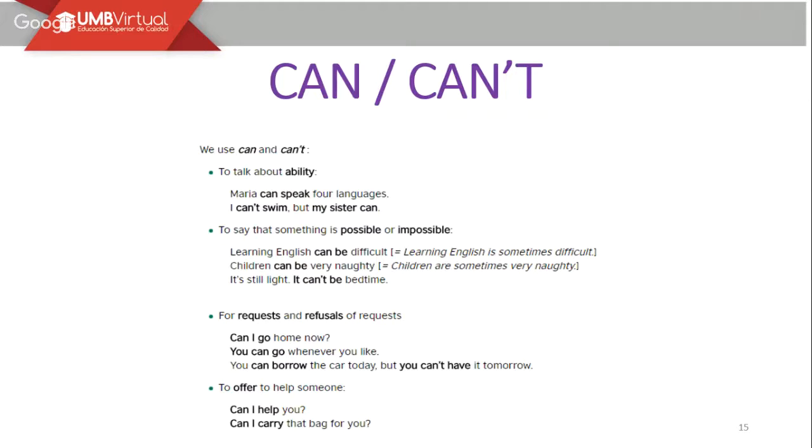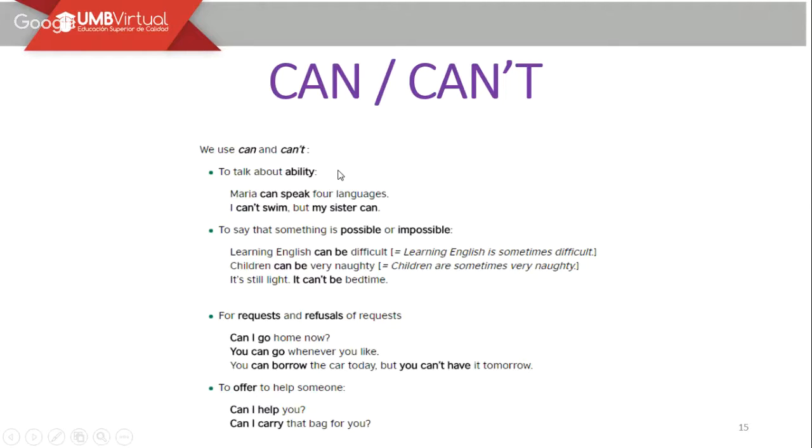For example, to start talking about modal verbs, it is important to take into account that we have a lot of them and we are going to focus on some of them. Right here, as you can see, we have the use of can and can't. We use can and can't to talk about abilities. This is going to be the first use. For example, thinking about yourself.